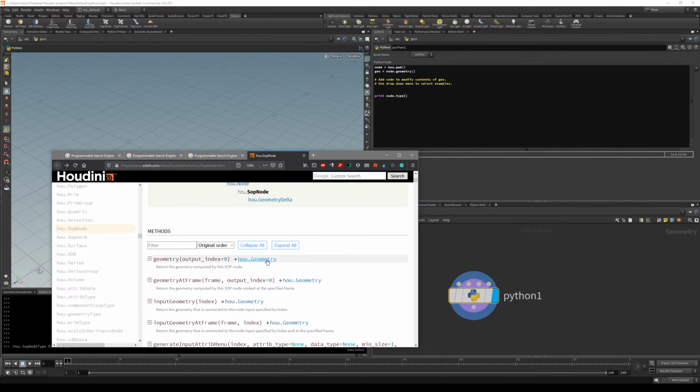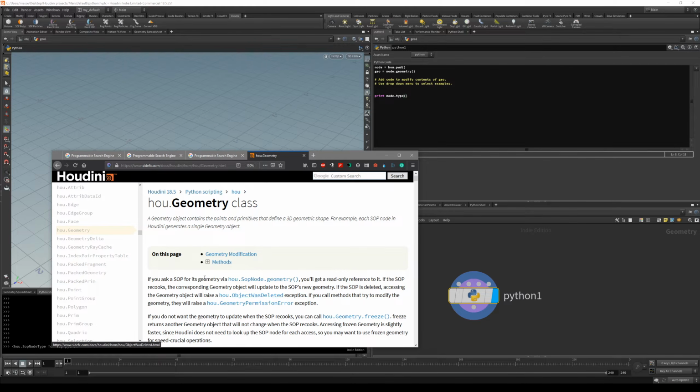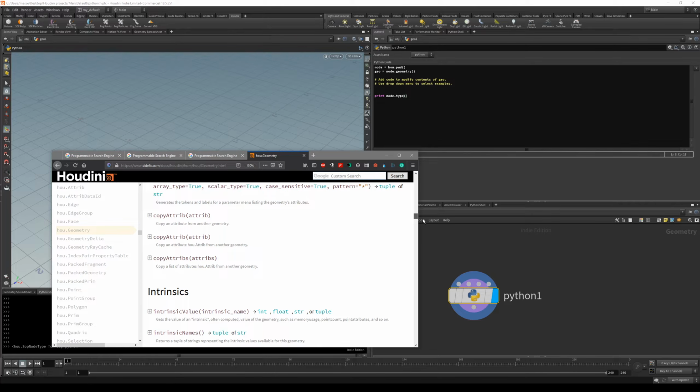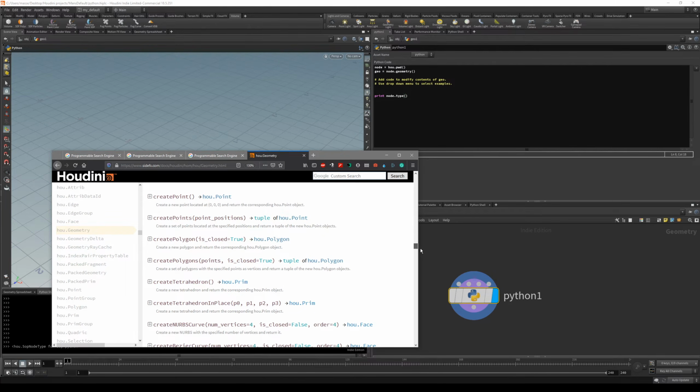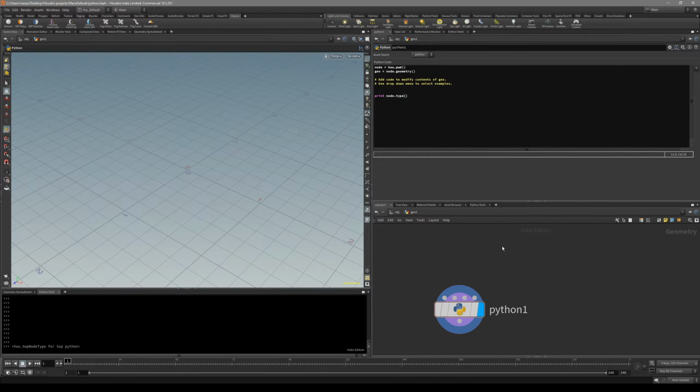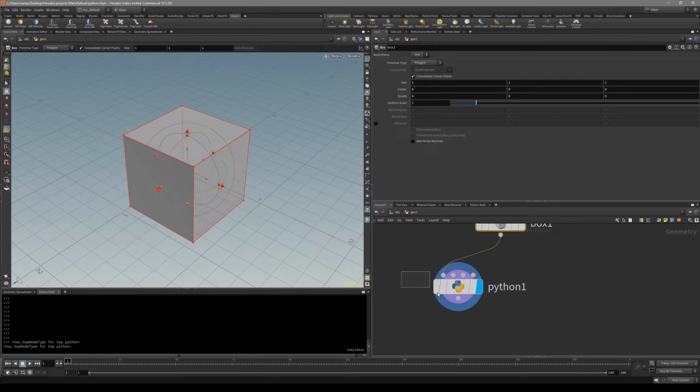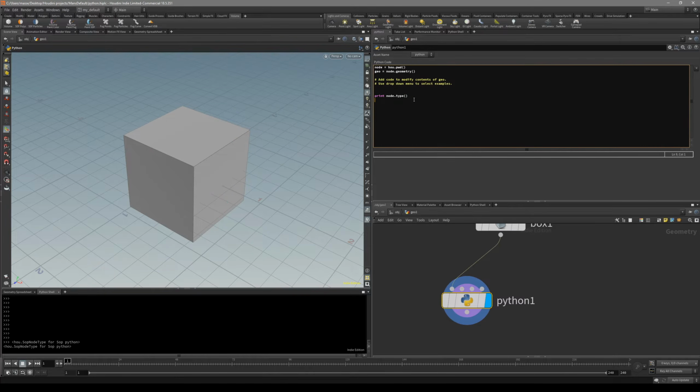So this hou.Geometry basically covers everything that we would want to do with our geometry and all of the methods or functions that we can use. So let's take a look at it. First of all, let's put down a box and let's connect it to the first one. And let's actually disable this one and let's do something else. So let's print out all of the points in it.